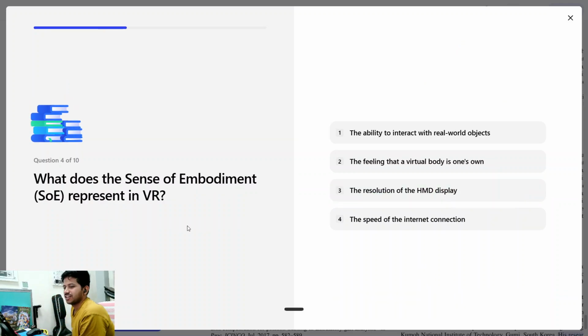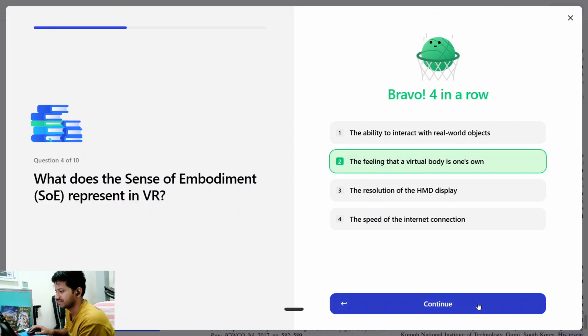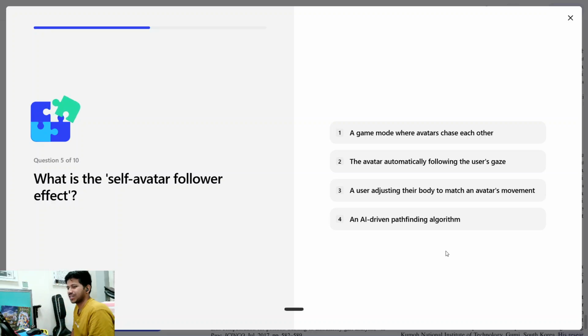What does the sense of embodiment, SOE, represent in VR? The ability to interact with real world objects, the feeling that a virtual body is one's own, or the resolution of the HMD display. The feeling that a virtual body is one's own. Okay, sense of embodiment. Bravo.